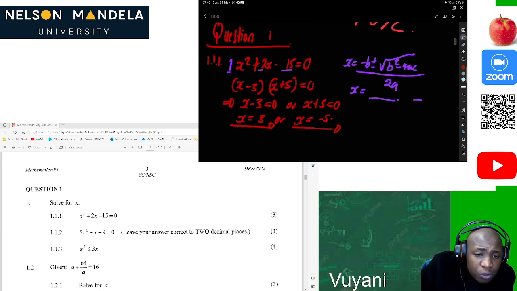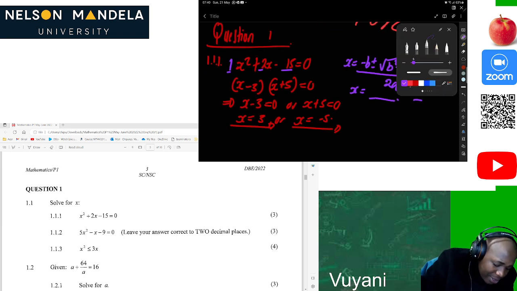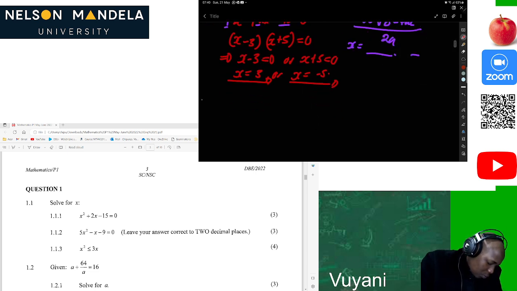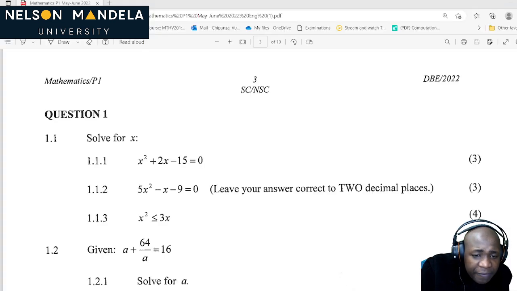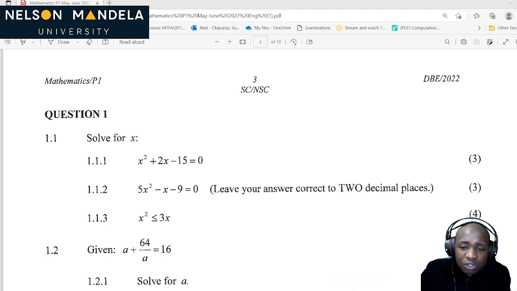Let's now move on to problem 1.1.2. What does it say? Let's look at it. They say solve for x if 5x squared minus x minus 9 is equal to 0. Leave your answer correct to 2 decimal places.